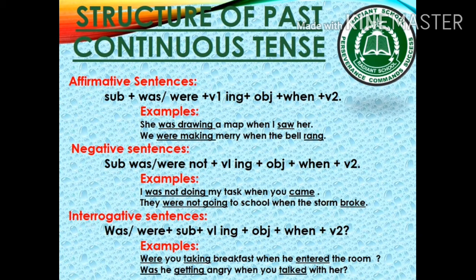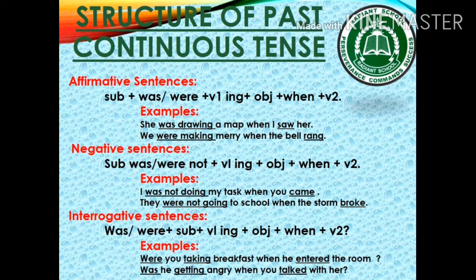Let's move forward towards the structure of past continuous tense. In affirmative sentences, we use was or were with first form of verb plus ing. With singular subjects, we use was and with plural subjects, we use were. And after when, we always use second form of verb. For example, she was drawing a map when I saw her. We were making merry when the bell rang.